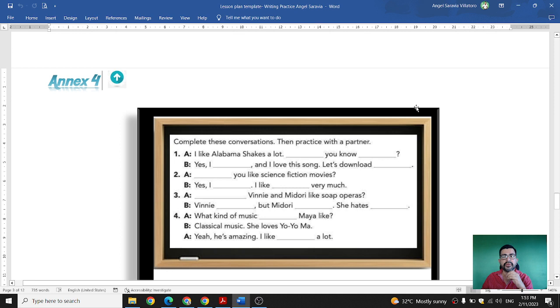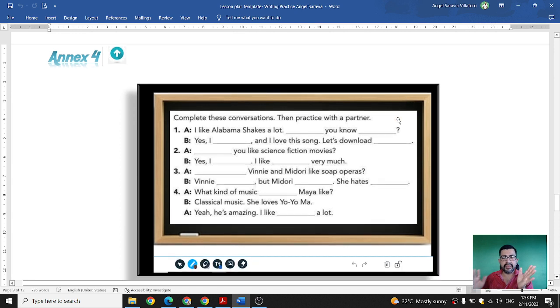And then for annex number 4, this is the part where they need to complete this conversation, and then they have to practice with a partner. They need to use the same structure that we already discussed, using do, does, or the object pronoun.